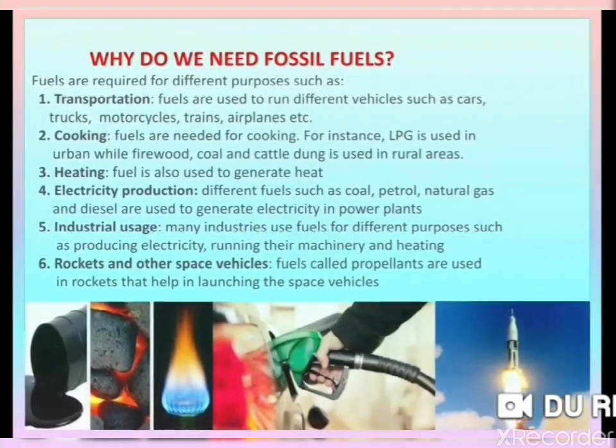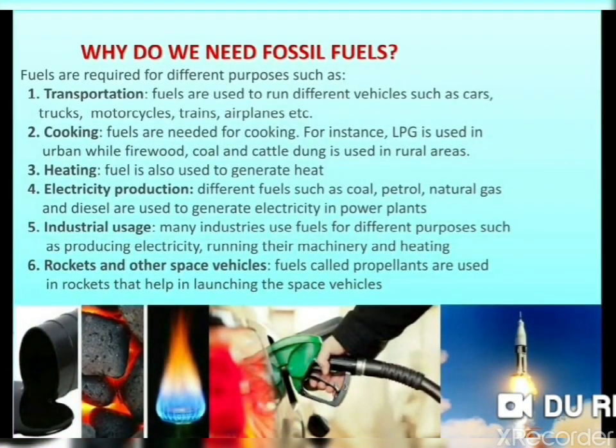There are a number of reasons why we need fossil fuels. Fuels are required for different purposes such as transportation. Fuels are used to run different vehicles such as car, truck, motorcycle, train, aeroplane, etc.